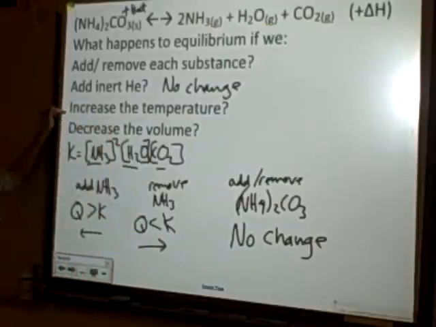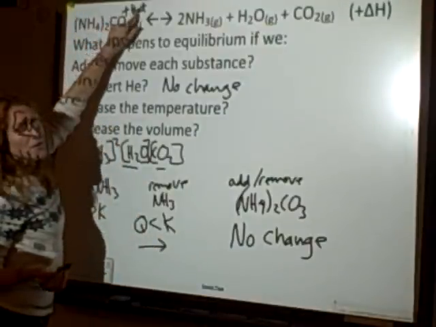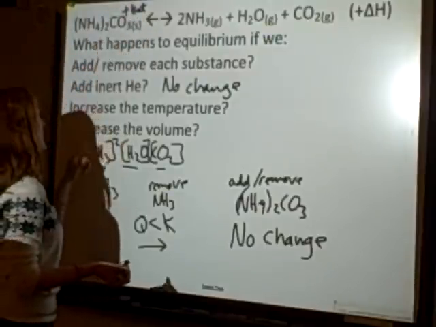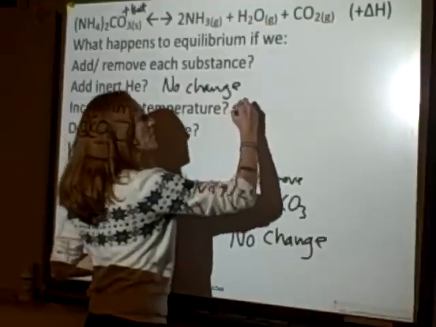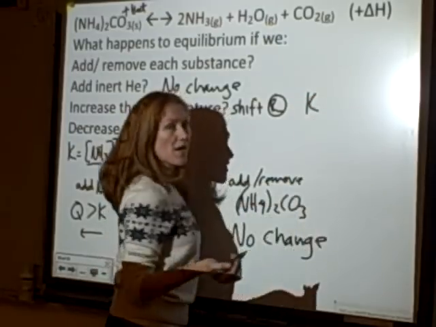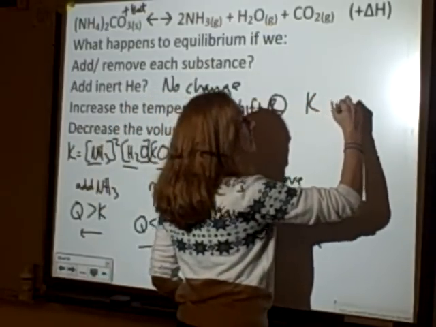And if I increase the temperature, well, now K changes. And I can see if I increase the temperature, I'm adding a reactant. There's too many reactants. I'm going to shift right. So in this case, I'm going to shift right for this endothermic reaction. And I can see that I'm going to have more products, so K increases.